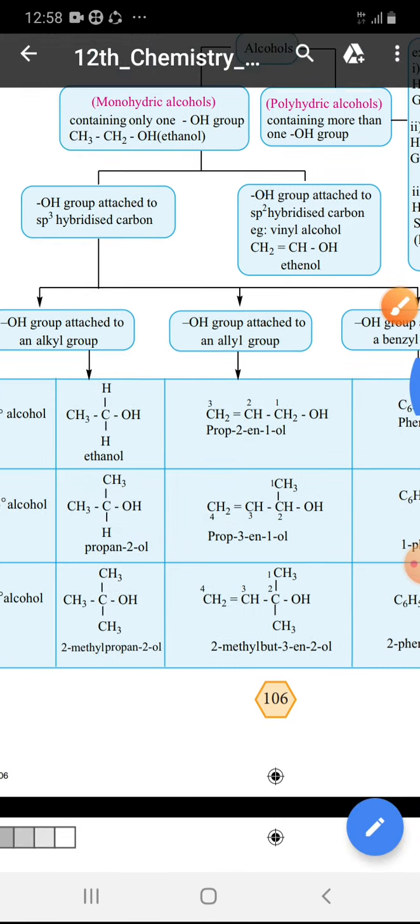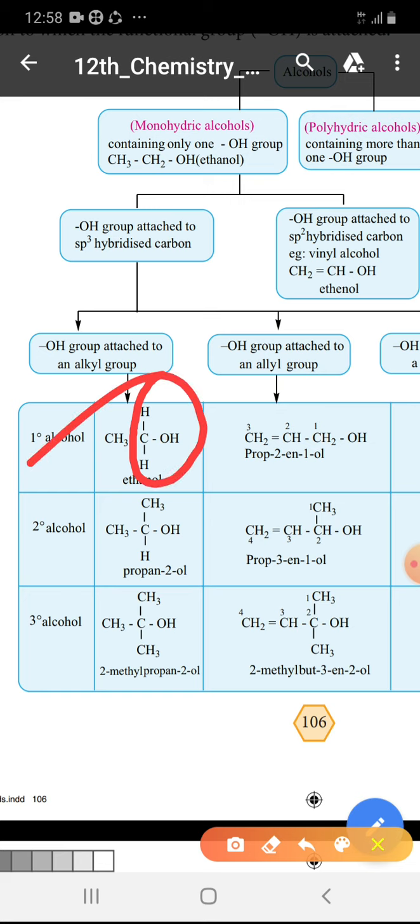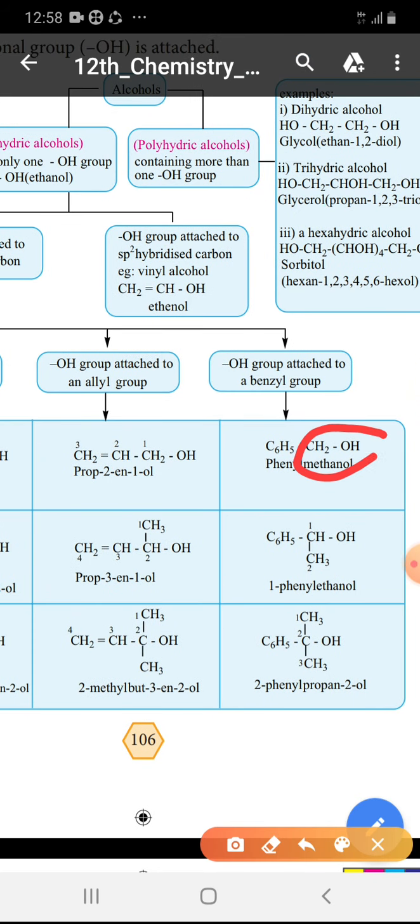We have two different explanations for primary, secondary, tertiary. I will give you a very simple manner to identify which compound is primary, secondary, or tertiary. First one, what is primary? If the functional group is connected with the CH2, it is called a primary. Here this one is also a primary and this one is also a primary.